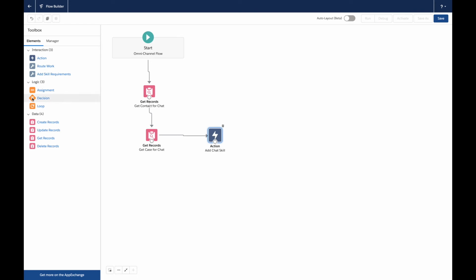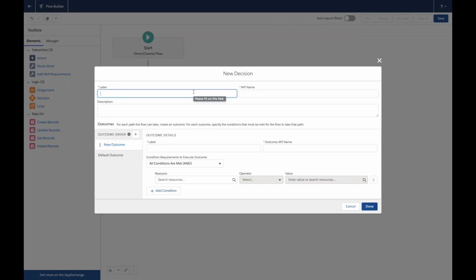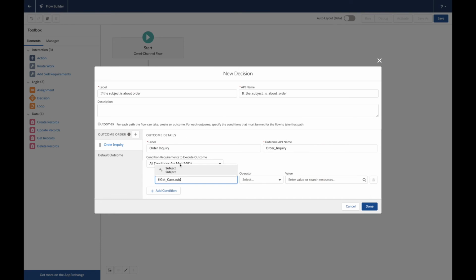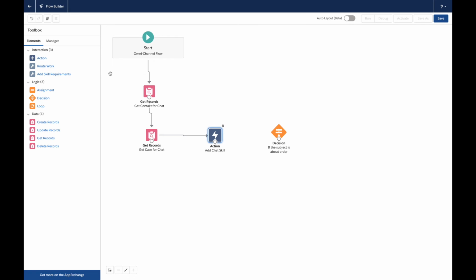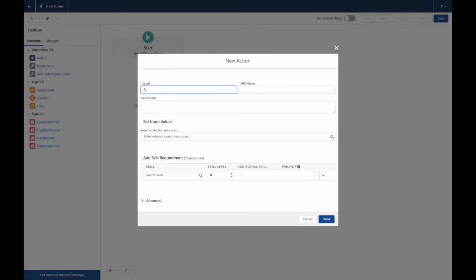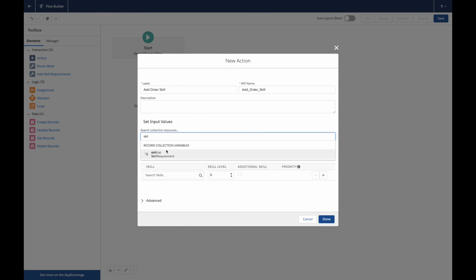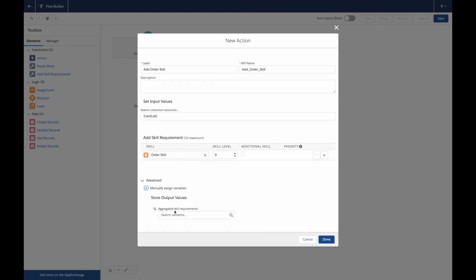Next, let's add a decision node in which we can define the following: if the subject is about order inquiry, for example, let's grab the case and use the subject of it and say if it contains order, then we also need an additional skill, which is going to be the add order skill. I need to pass in the list of skills that we created earlier and target that order-related skill. There's a necessary step, remember, that I need to make this available as an output so that I can pass it further along.